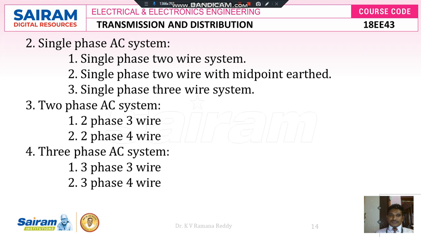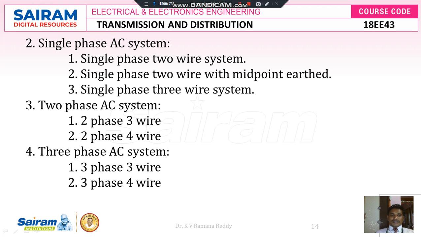Apart from the DC transmission system, there are three other systems. One is the single phase AC system. In the single phase AC system, we transfer electrical power with a single phase two-wire system, a single phase two-wire with midpoint earth system, and a single phase three-wire system. In the single phase two-wire system, we transfer the electrical power with either R phase, Y phase or B phase with respect to neutral. Then there is the single phase two-wire system with midpoint, and the single phase three-wire system, where we can connect phase, neutral and ground.